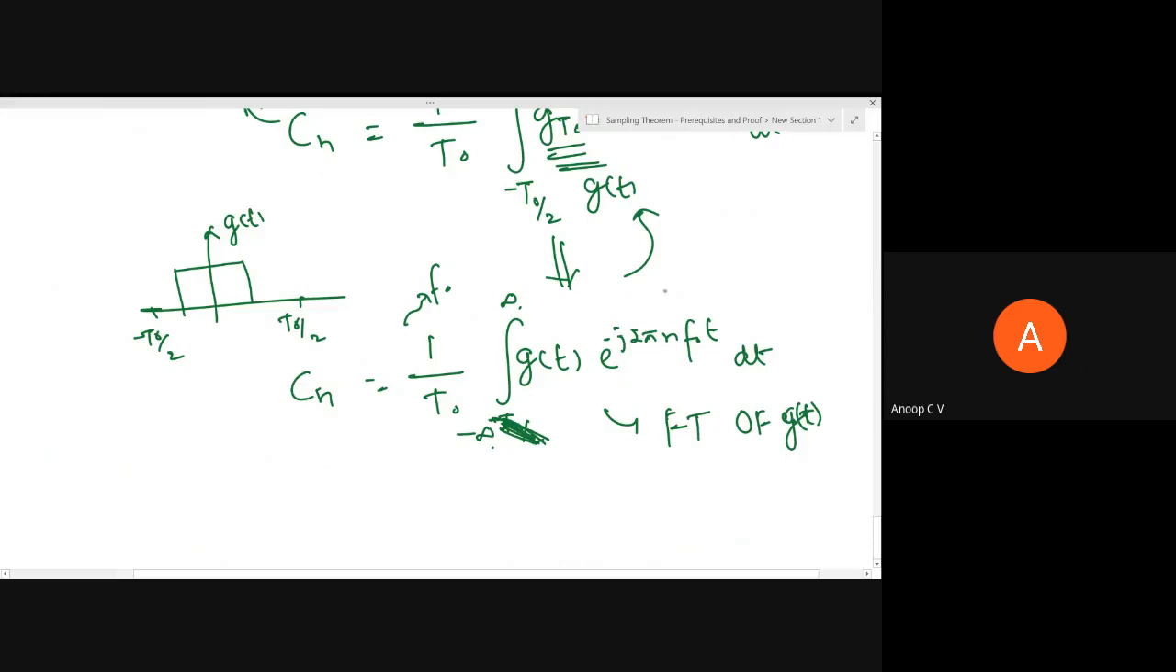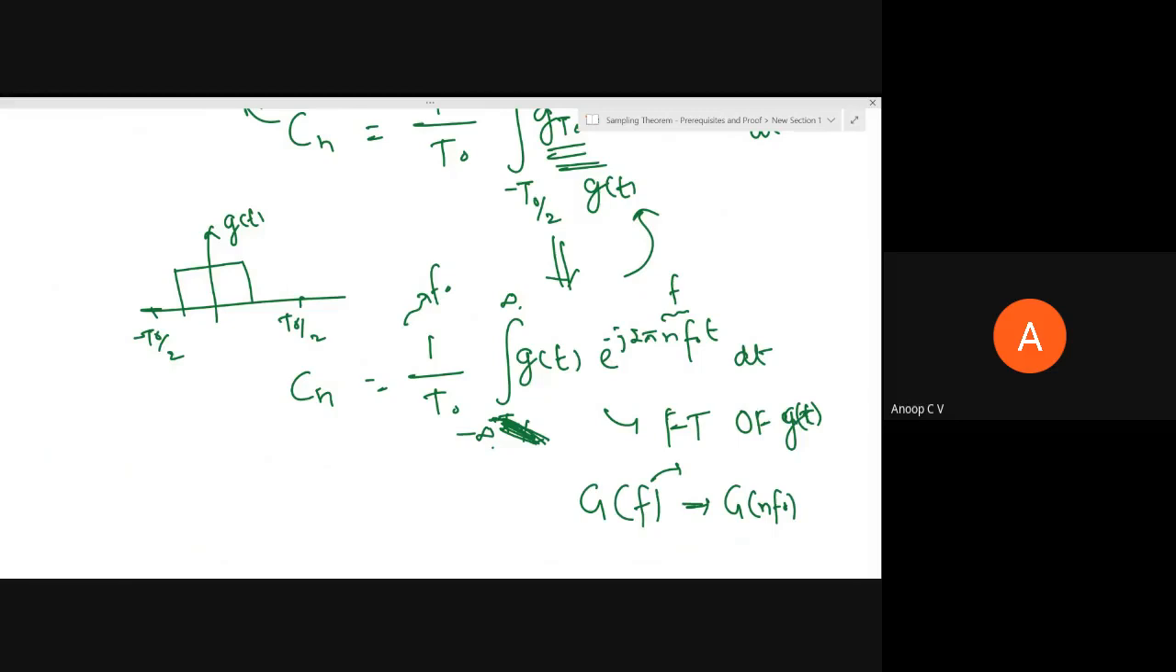But instead of f, what we have here is nf naught. If it was e power minus j 2 pi ft, I could have written the Fourier transform as g of f. So now instead of f, I have nf naught. I'll have to write it as actually g of n f naught. That's it, right? You need not have any confusion, right?